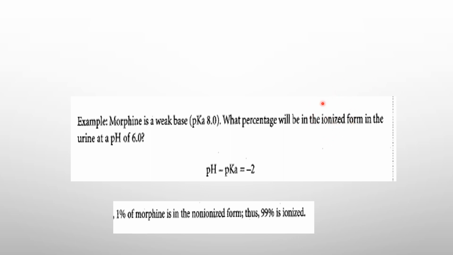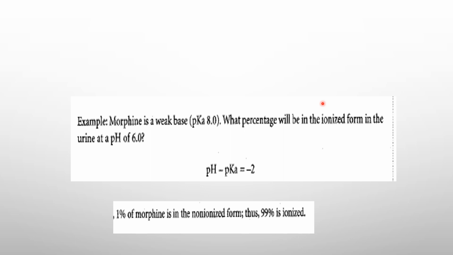For your assignment, draw the table which I just showed you in the previous slide, which tells us about the lipid soluble form of a drug, and solve this question: what percentage of this morphine would be in the polar form, the water soluble form, or the ionized form? Send this answer from your notebook to the respective WhatsApp groups. It's a very important topic of absorption. We discussed the drug related factors, the patient related factors, and the condition of the GIT.